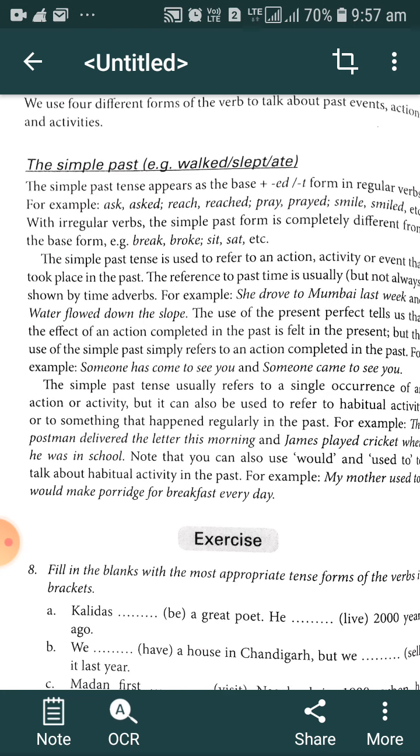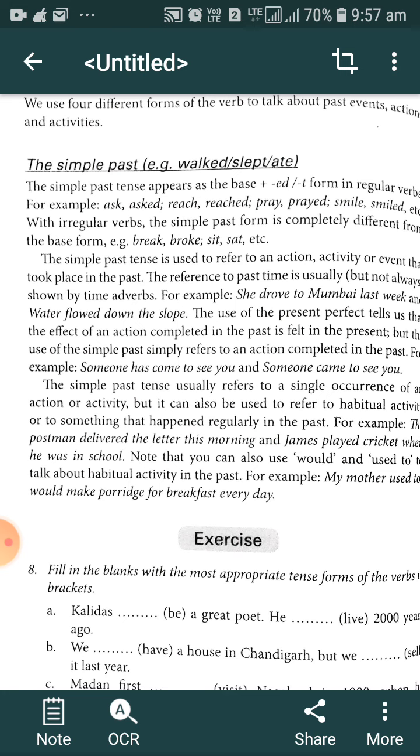Just as we have seen with ask, we just add ed to ask and that becomes the second form of verb. Ask, asked. Reach, reached. This is a regular verb, whose form we can change only by adding the ed or t suffix to the base form. And irregular verbs are different.